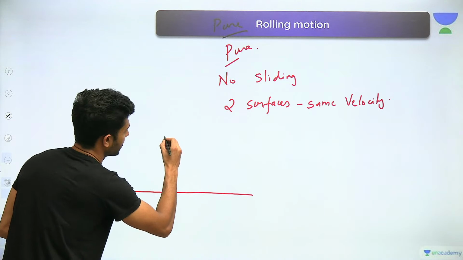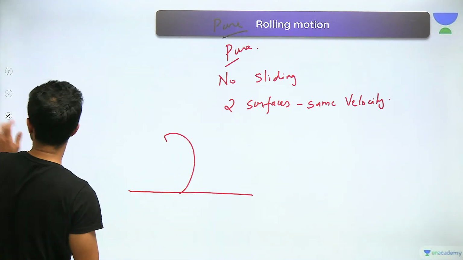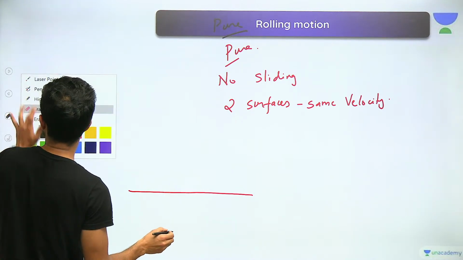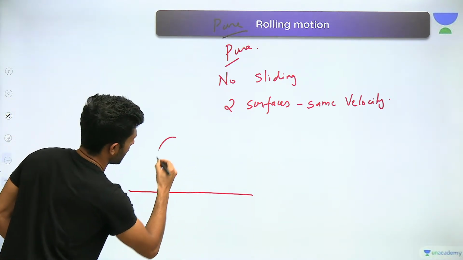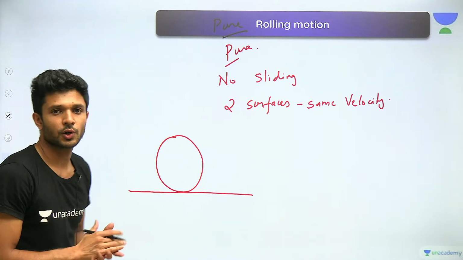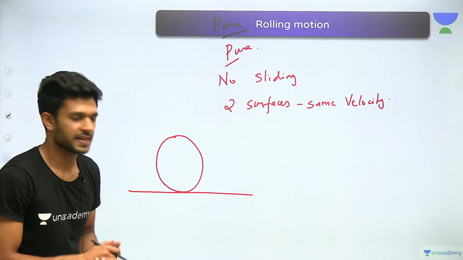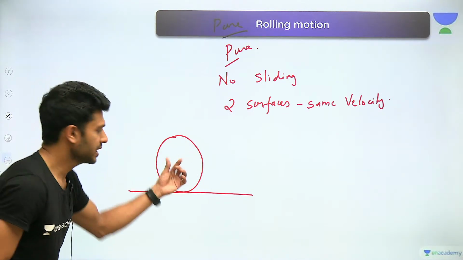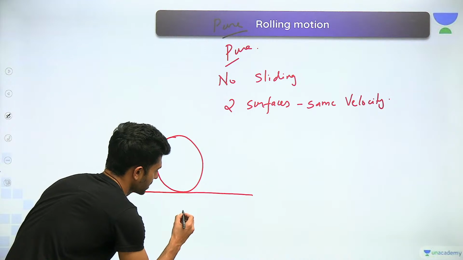We already have learned and written how the velocity is distributed on a body which is undergoing a rolling motion. Yes or no? Yes. Now we are not drawing or writing all the velocities happening. Let us look only at this bottom surface.